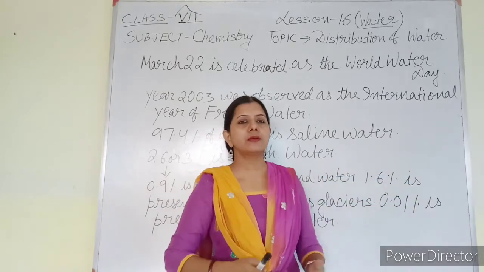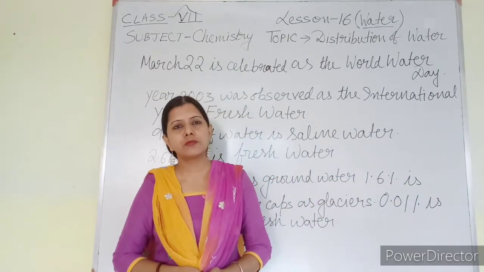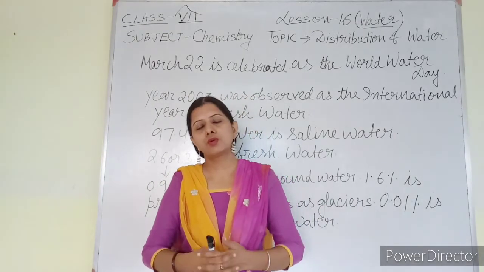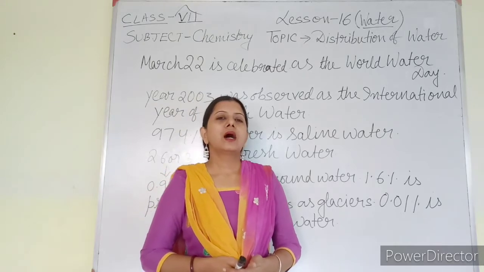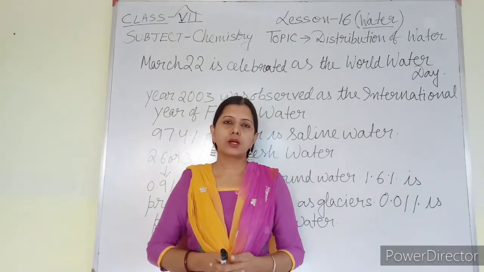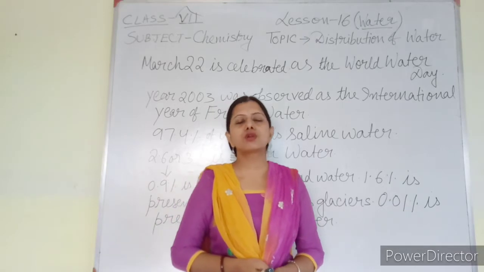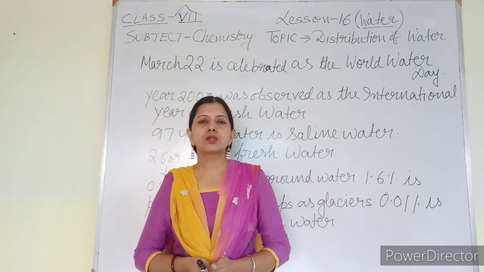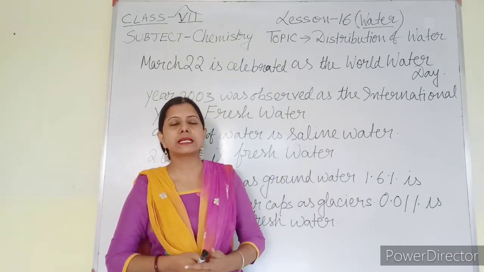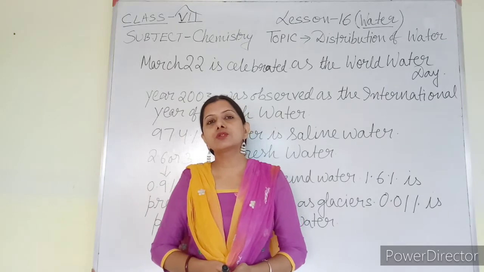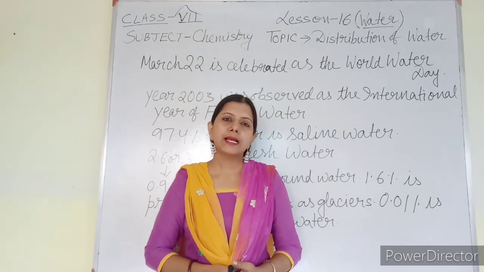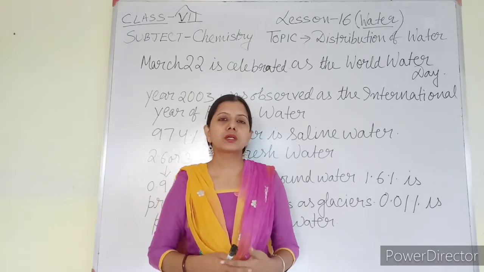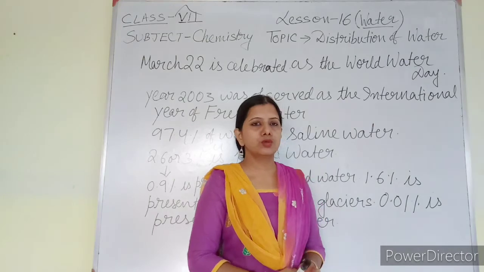So if this much water is present on the surface of the earth, why is there a shortage of water? Why are we unable to get a proper amount of water? Actually, out of that 71% of water, the maximum amount is not suitable for us to use. Because the maximum amount of water present on the surface of the earth is saline. That means dissolved salt is present in the water, and that water is of no use for us. So which water we can use, that I am going to say here.